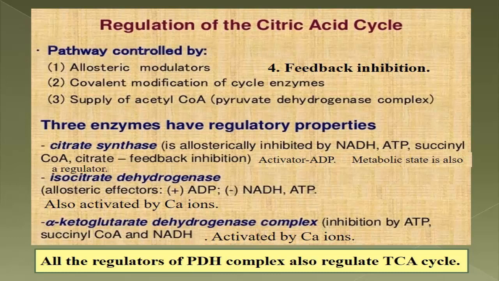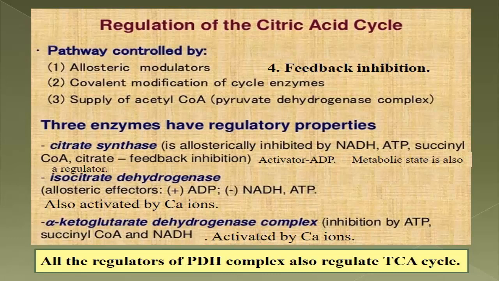Now the next enzyme, isocitrate dehydrogenase: its allosteric activator is ADP, and its allosteric inhibitors are NADH and ATP. It is also activated by calcium ions. And in the case of alpha ketoglutarate dehydrogenase, it is inhibited by ATP, succinyl-CoA and NADH, and it is activated by calcium ions. And lastly, all the regulators of the PDH complex also regulate the TCA cycle.